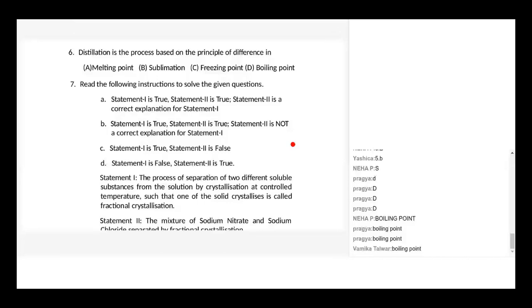Understood? Any doubts? Ma'am, I didn't get it. Can you give me an example? The example is, other than copper sulfate, sodium chloride. Take seawater. Seawater consists of sodium chloride, and along with the sodium chloride, different kinds of salts are present in it. But we want sodium chloride only.